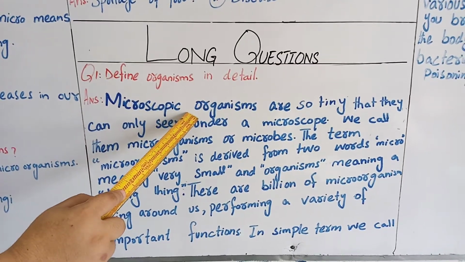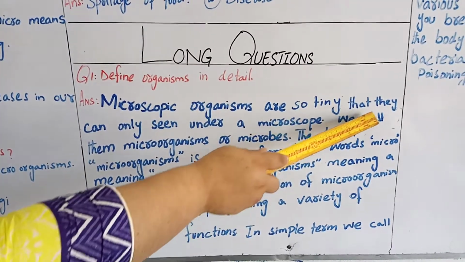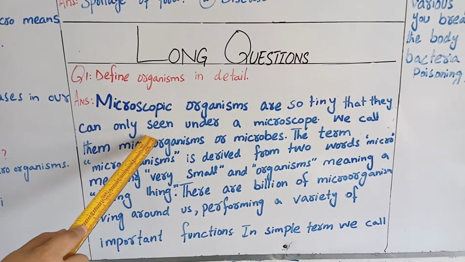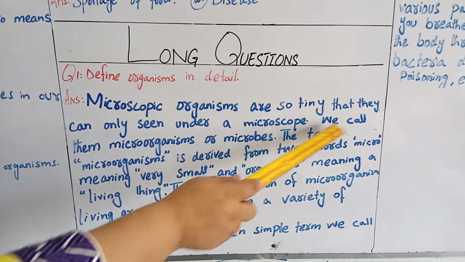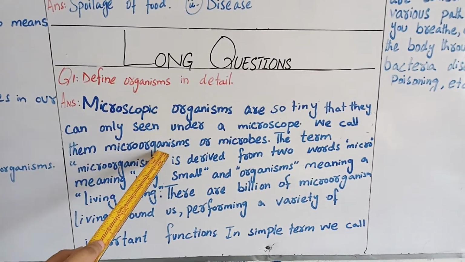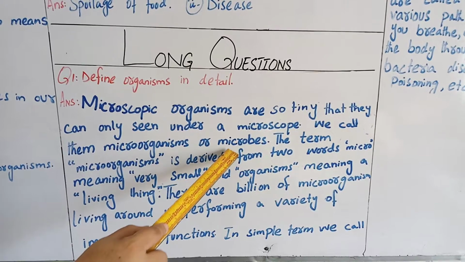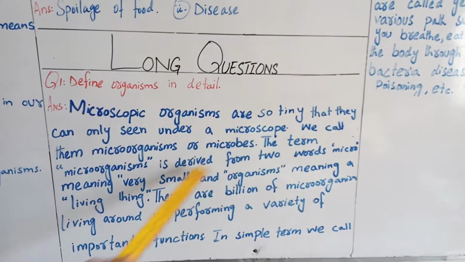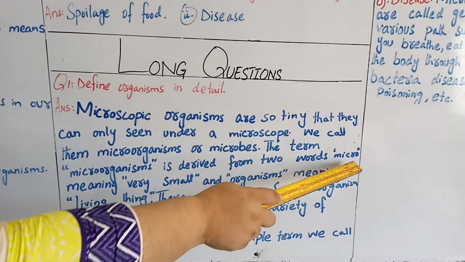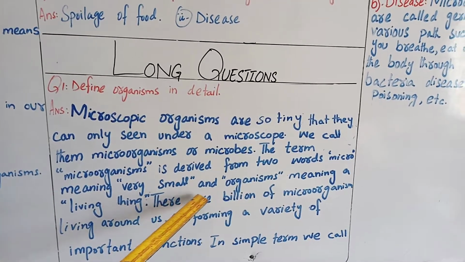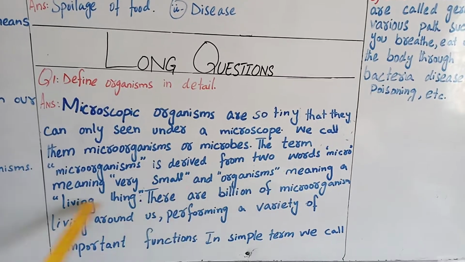Microscopic organisms are so tiny that they can only be seen under a microscope. We call them microorganisms or microbes. The term microorganism is derived from two Latin words. Micro means very small and organism means living thing.